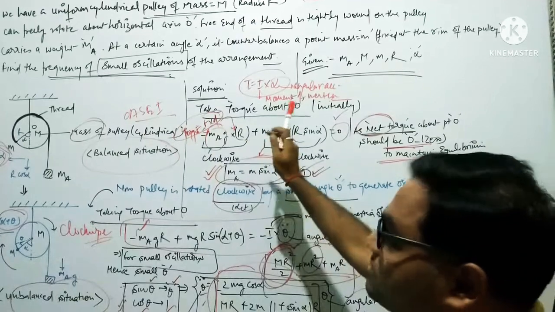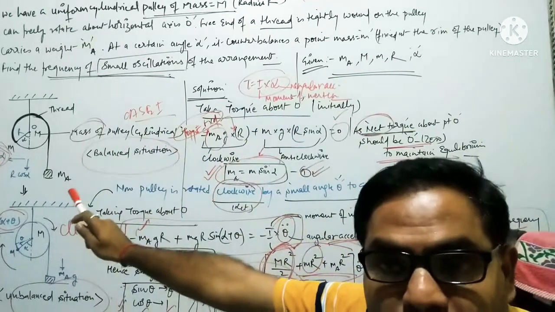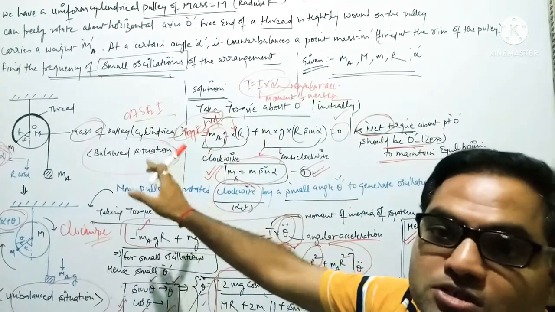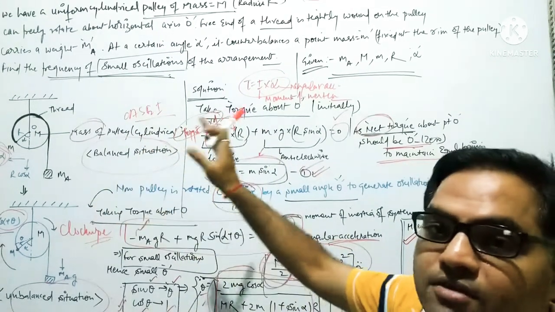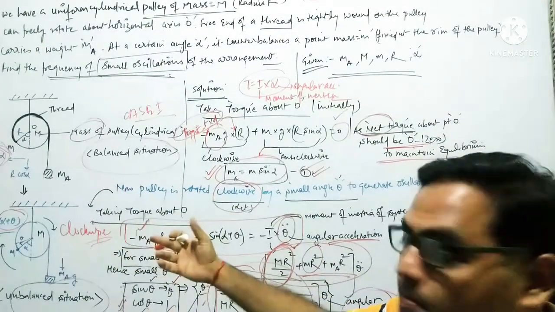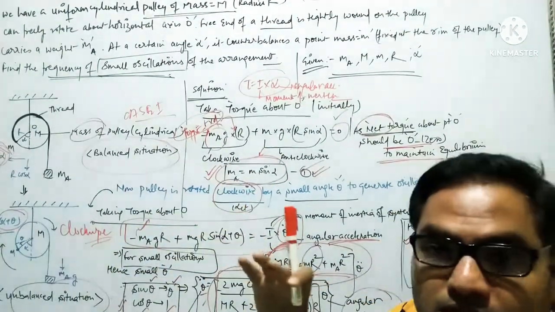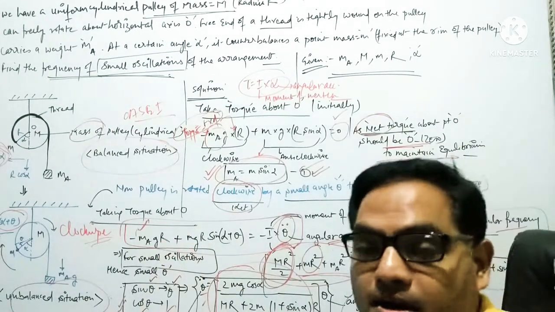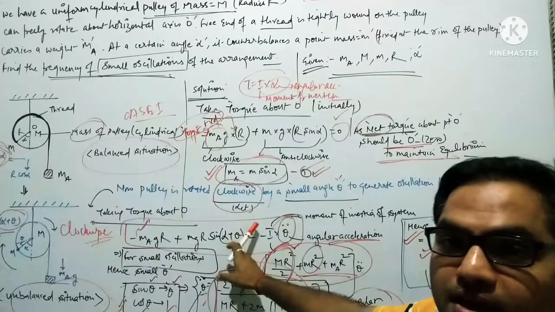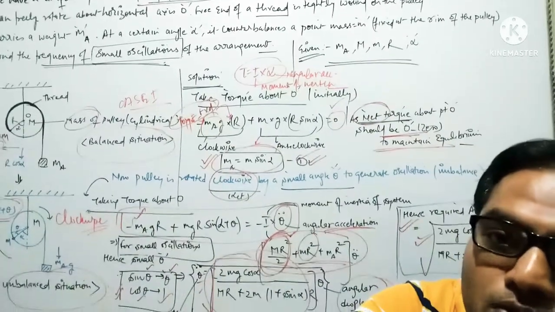That's why in the first position, when the system is in equilibrium position, we have taken the torque about the point O, which should be net zero because the system is in equilibrium. Then we have displaced the whole system by an angle theta more than alpha, so that the system is in an unbalanced situation, and from that we again take the torque about the point O.